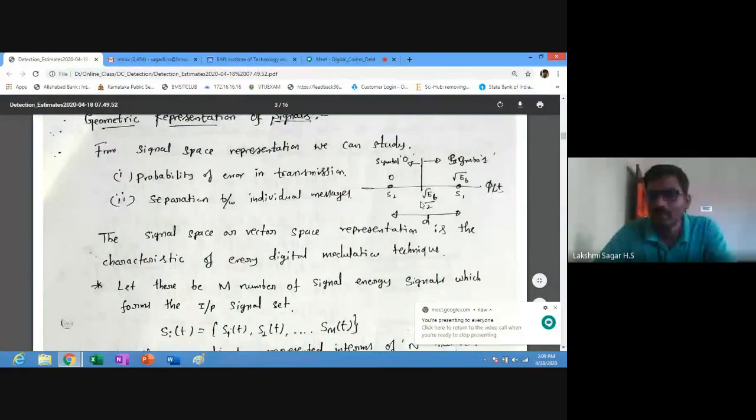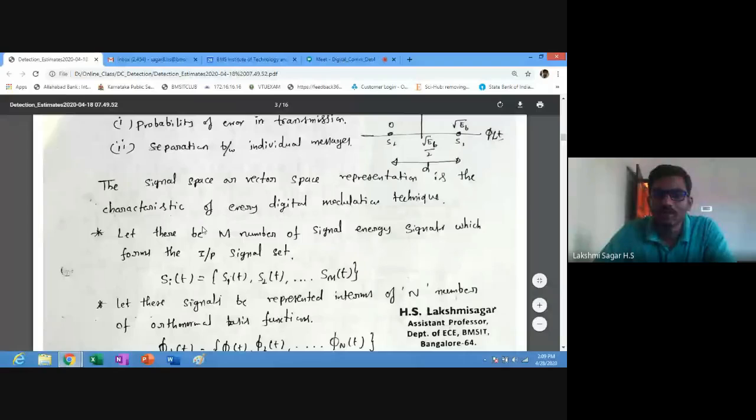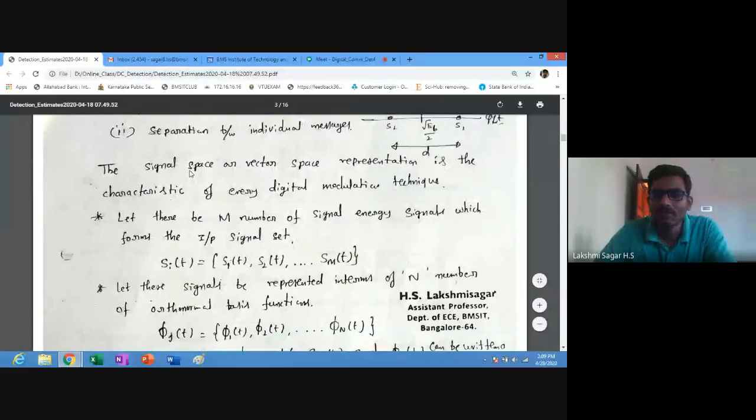As the distance between the two message points increases, the error decreases. As the distance between these two message points decreases, the error increases. So from the signal space diagram, we can study the probability of error in transmission and the separation between the individual message points. The signal space or vector space representation is a characteristic of every digital modulation technique.